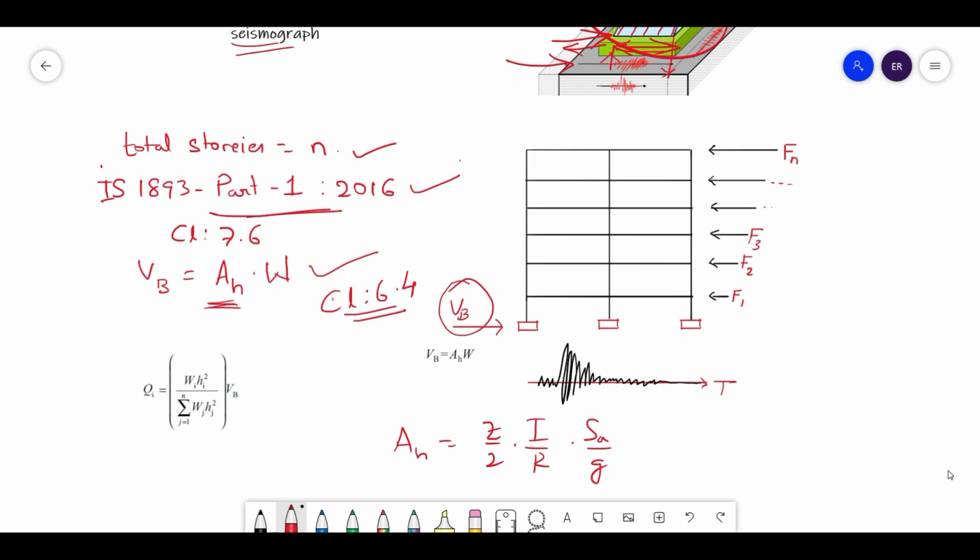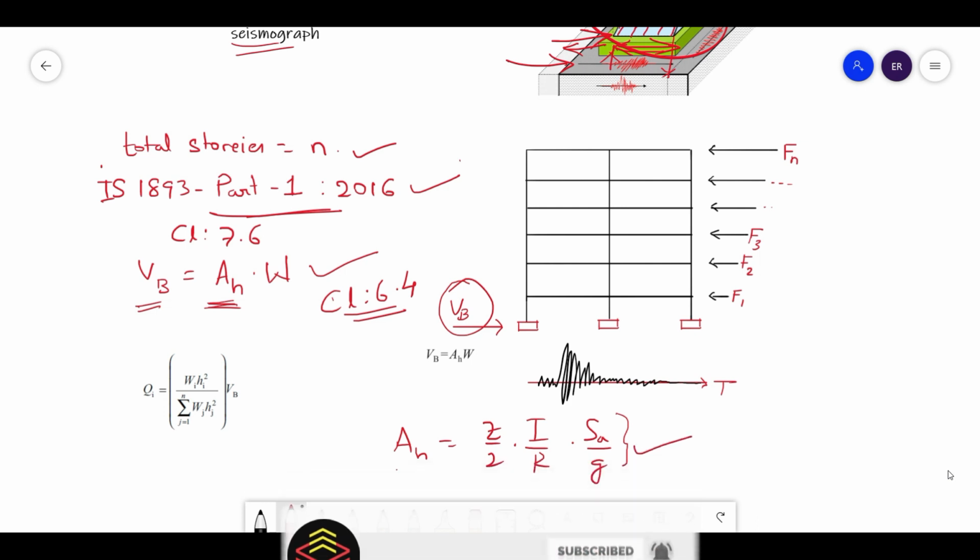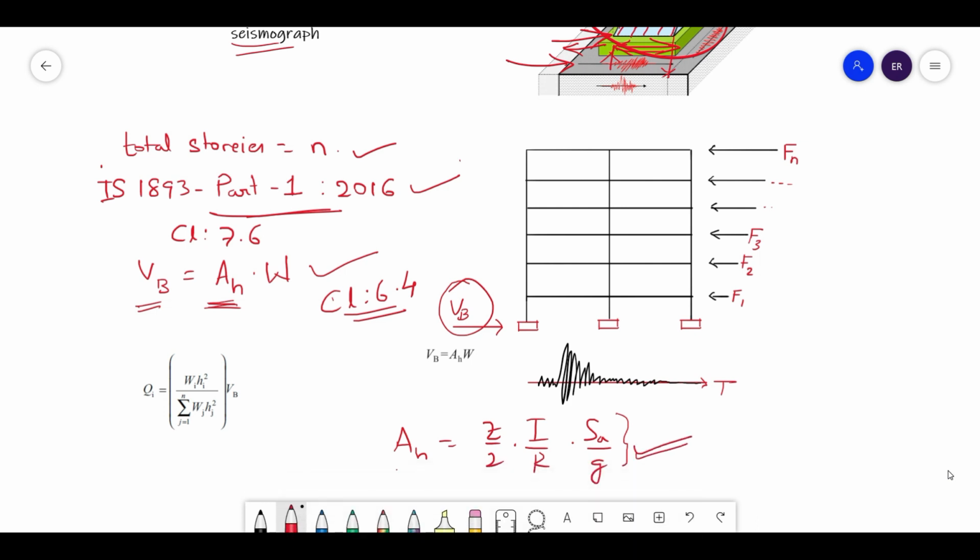Z depends on the zone factor or the seismic activity of that particular location. I is the importance factor of the structure. R is the response reduction factor, and SA by G is the spectral acceleration of the structure. So these all are dependent. To calculate the base shear of a structure, there are certain factors on which it depends. It even depends on the soil conditions.